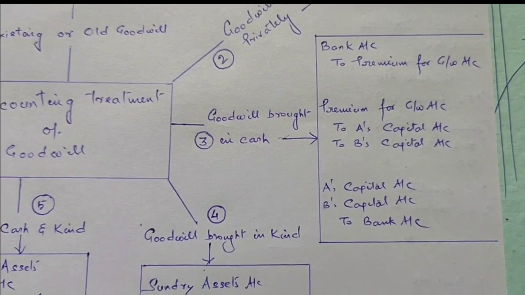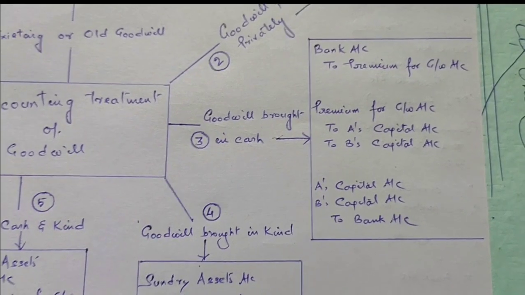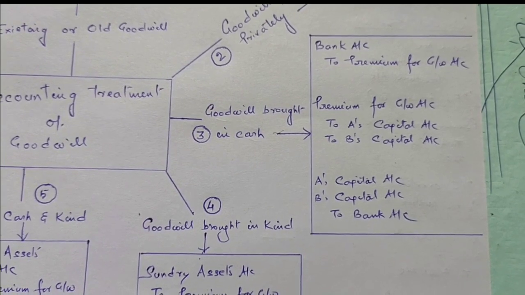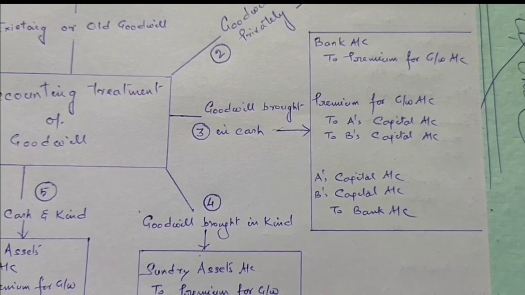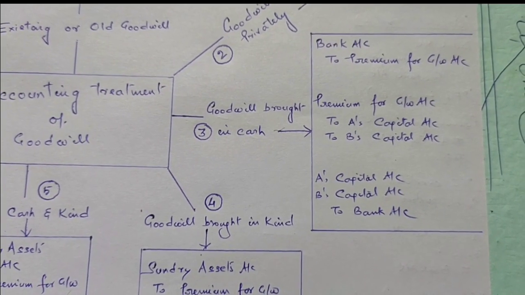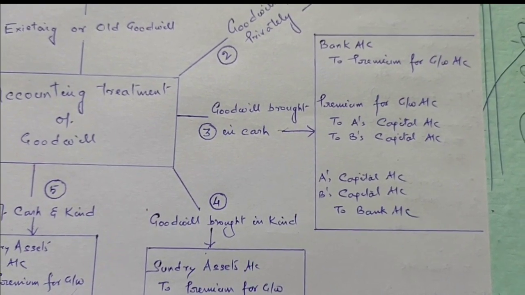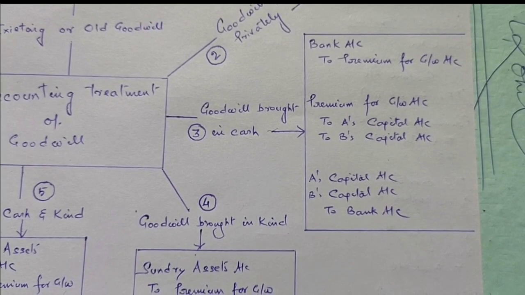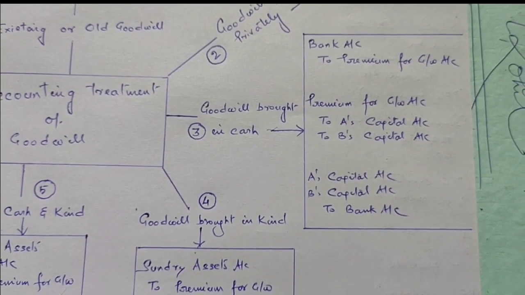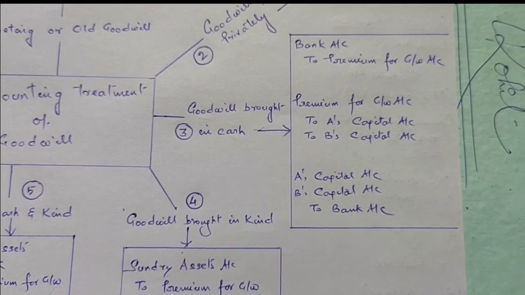When the amount of goodwill is not brought into the firm, certainly no entry is required. The third one: when the new partner brings his share of goodwill in cash, the first entry will be bank account debited to premium for goodwill account. The second entry will be premium for goodwill account debited to old partners' capital accounts. The old partners, here I am taking A and B, will be credited in their sacrificing ratio. Remember, if only one partner is sacrificing, the whole amount will be credited to that one partner only. If any one partner is gaining, then certainly his capital account will be debited. We will discuss these things with the related questions.